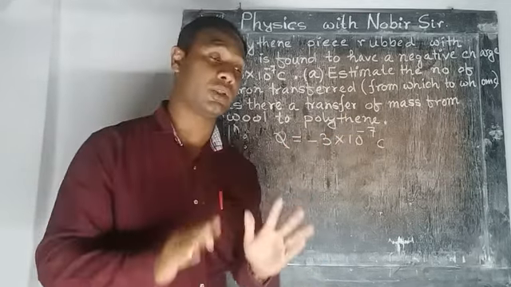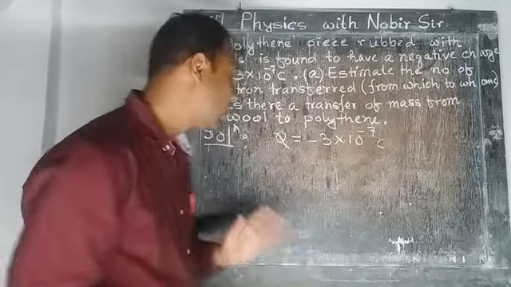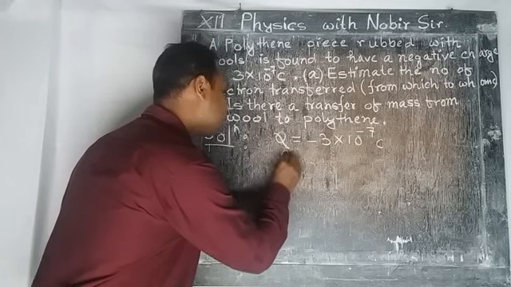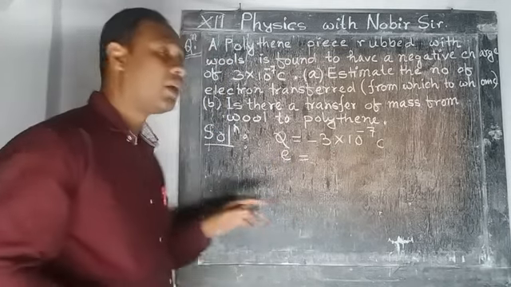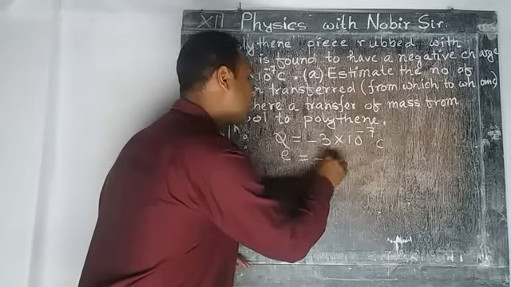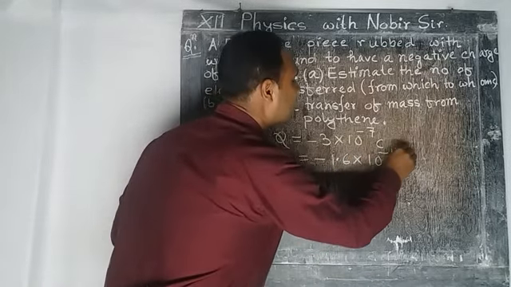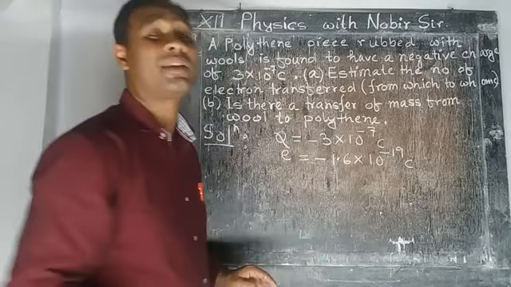So you have to remember this one. The charge of an electron is what? What is the value of the charge of an electron? The charge of an electron, called E, is equal to minus 1.6 into 10 to the power minus 19 coulomb. You have to remember this.